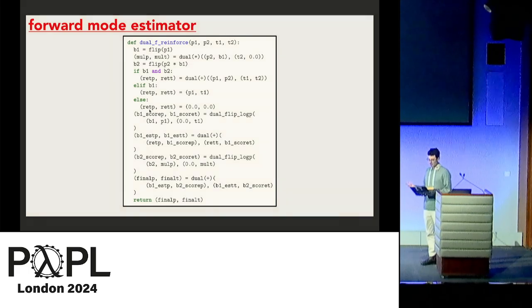If we return to our example, this is roughly what ADEV's forward mode would produce. It's automated a lot of the tricky details for us, including the application of the estimator strategies, and it works by propagating dual numbers through the code. Here, P1, T1 is the dual for P1, and P2, T2 is the dual for P2.